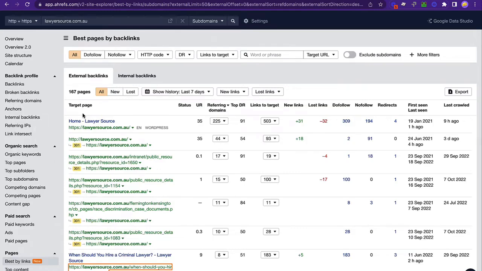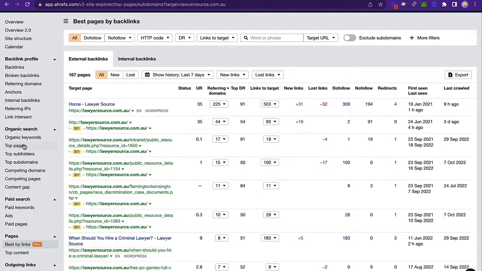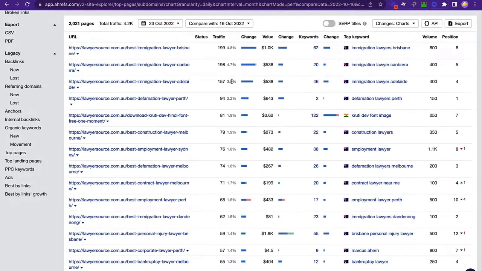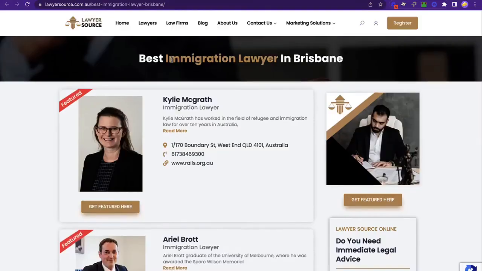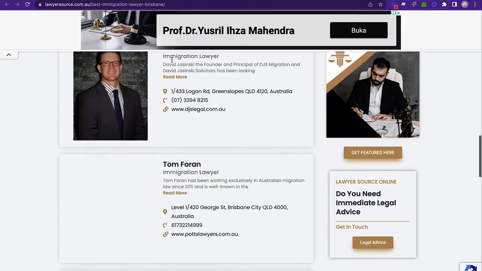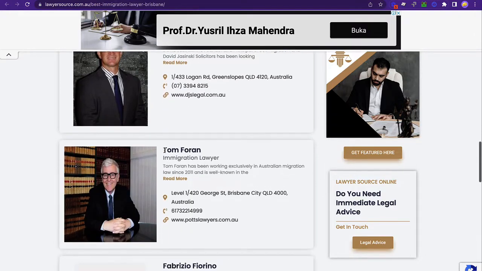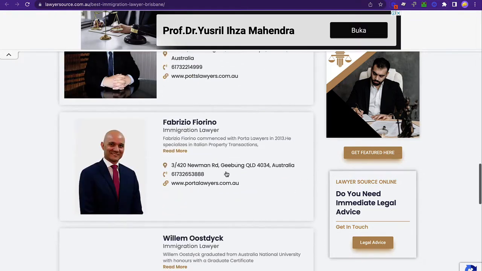Now, what if you wanted to find the pages that have the most traffic? Super simple. You go to top pages, scroll down, and there you go. Here you have the top pages by traffic. For example, we can click on this one right here, best immigration lawyer in Brisbane. And this would not be a page where you could insert a link. Maybe you could insert here a face of your lawyer's CEO of the company. Maybe if it is from Brisbane, I don't know. But I guess you can be creative and try and insert here your link.